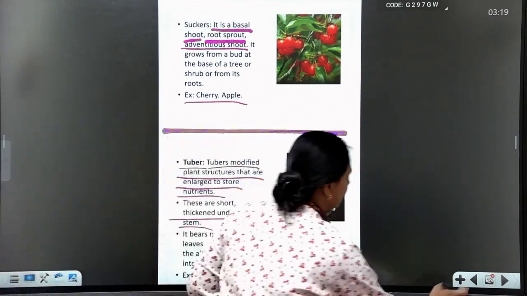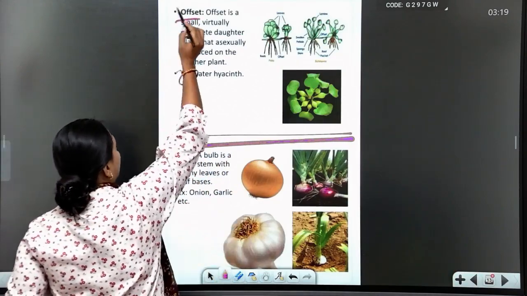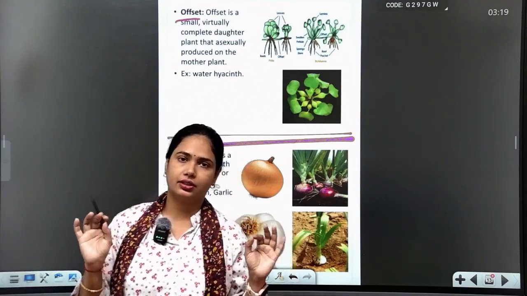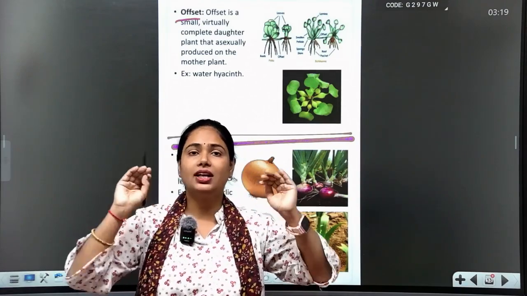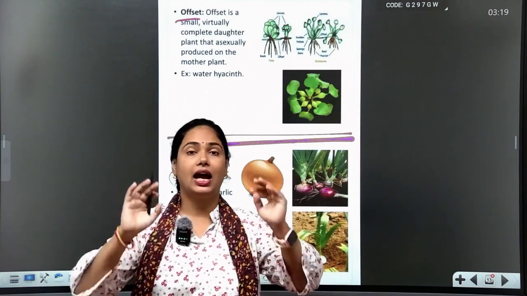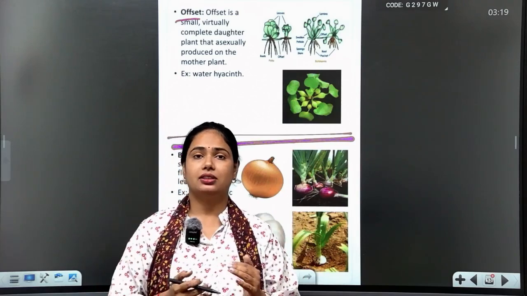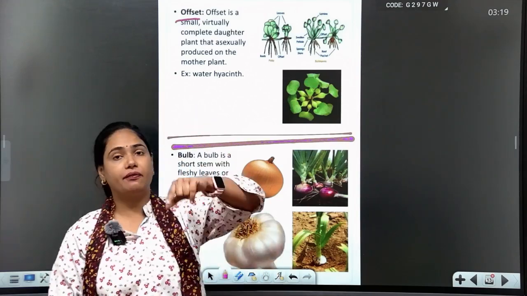Okay, students. Now my next slide is offset. For offset, I want to discuss very clearly water hyacinth, Eichhornia, which is called Jalkumbhi. This is a very dangerous plant, and it shows this type of behavior, offset.